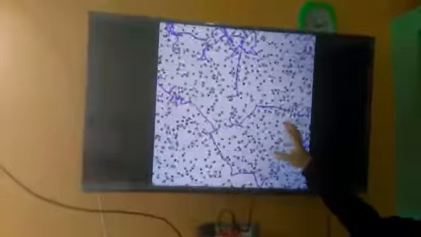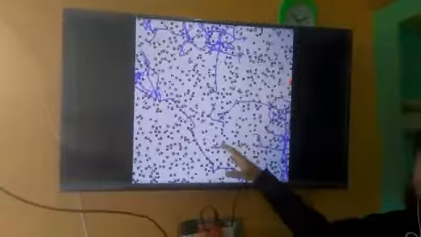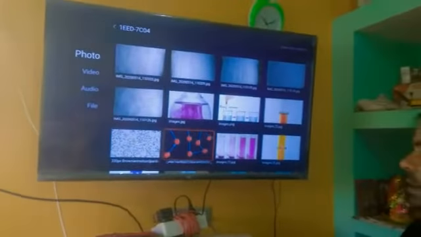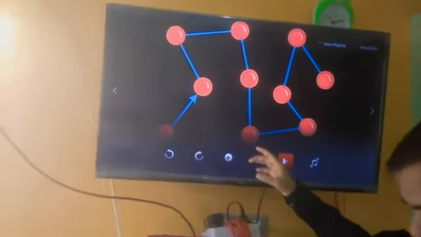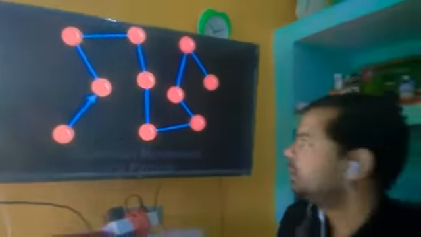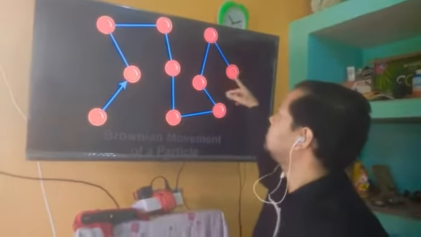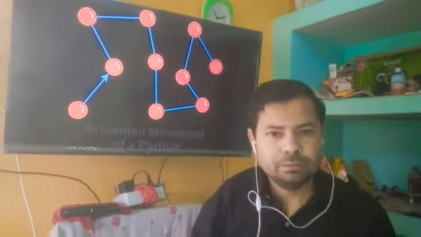Let us try to understand. Here you can see the small particle of potassium permanganate moving with great kinetic energy. This kinetic energy is responsible for the diffusion of potassium permanganate in the water. This is due to its zigzag motion. It is not moving in a common manner. It moves in a special manner which is called zigzag motion. This zigzag motion of particles is called Brownian motion.